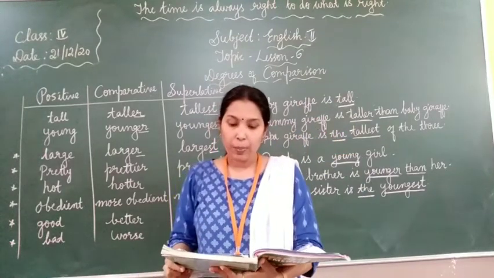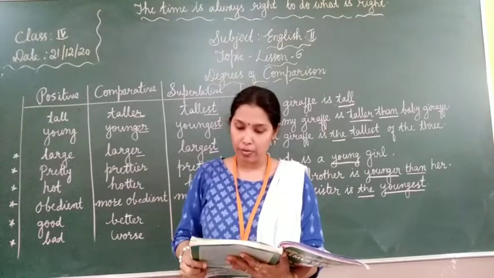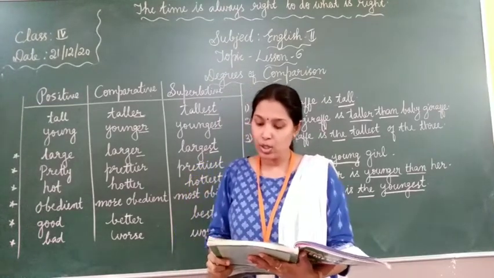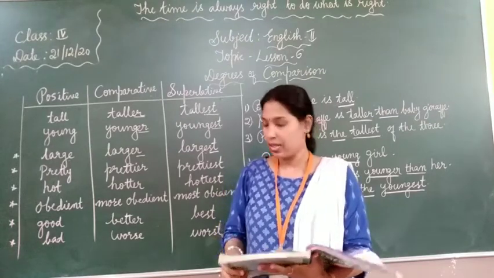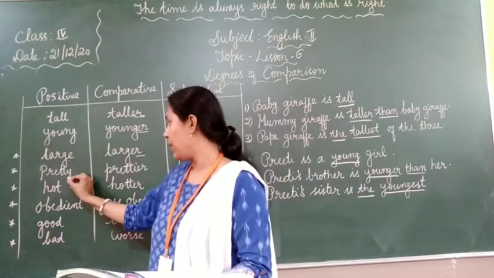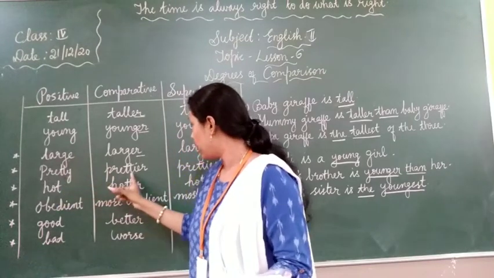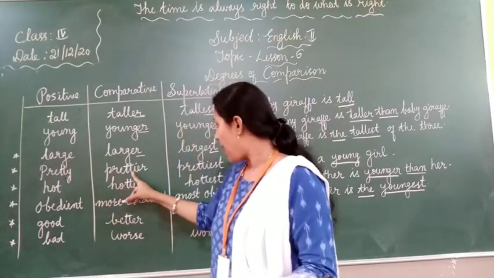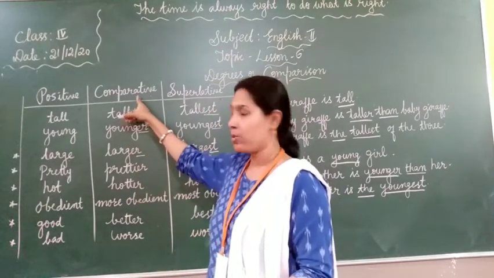Next, if the positive ends in Y, and the Y has a consonant before it, then Y is changed into I before adding ER and EST. See the example, pretty ends in Y, before that T also consonant, then you have to take away Y and add I, then you have to add ER to make comparative degree.